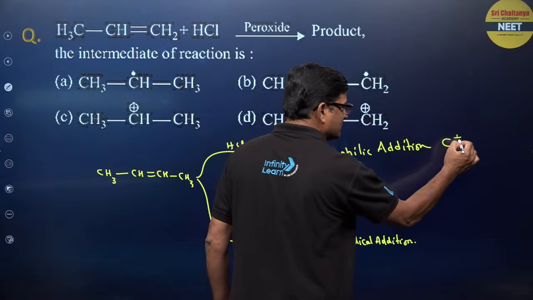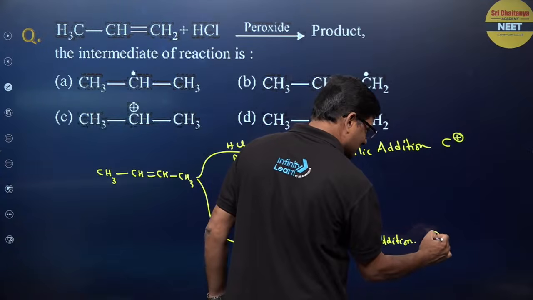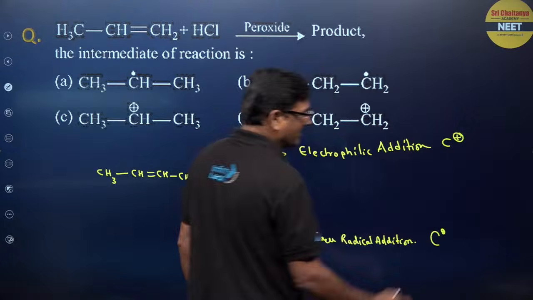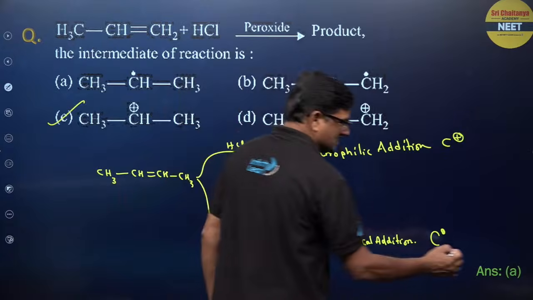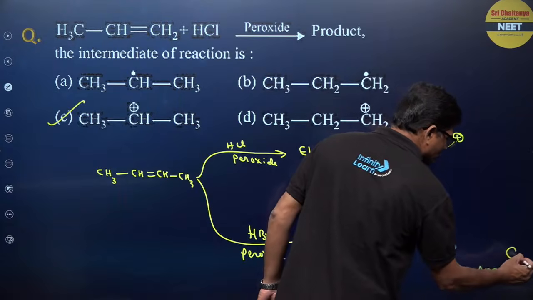Electrophilic addition reaction follows the carbocation mechanism, and here it is a free radical mechanism. So for this I would like to say the option is going to be C.